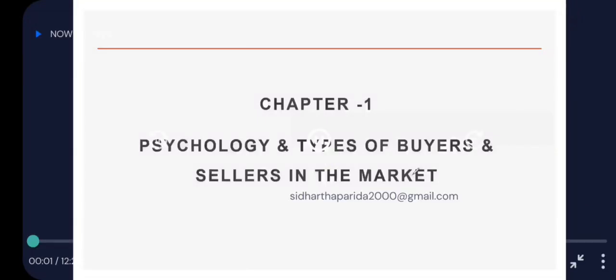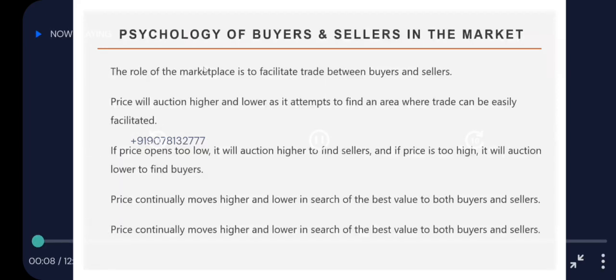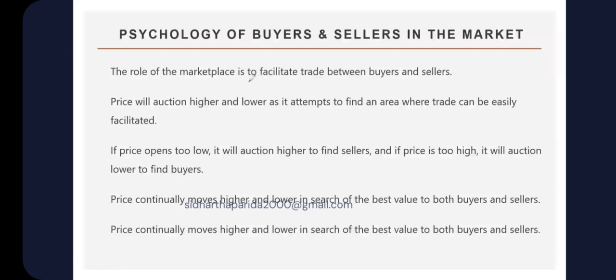We are coming to chapter 1. Here we are going to discuss the psychology and types of buyers and sellers in the market. The role of the marketplace is to facilitate the trade between buyers and sellers.